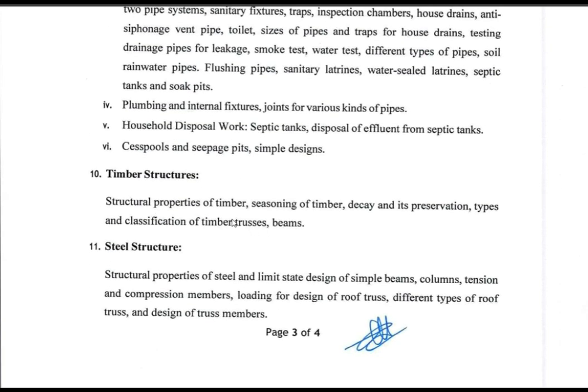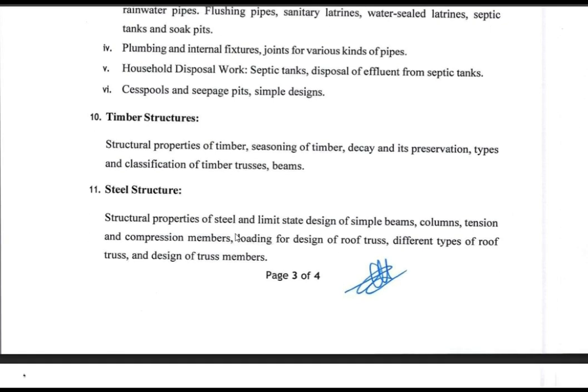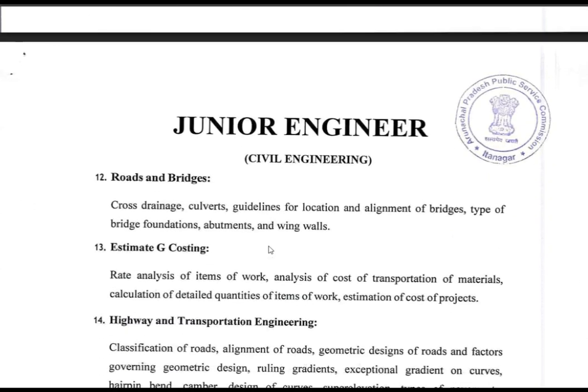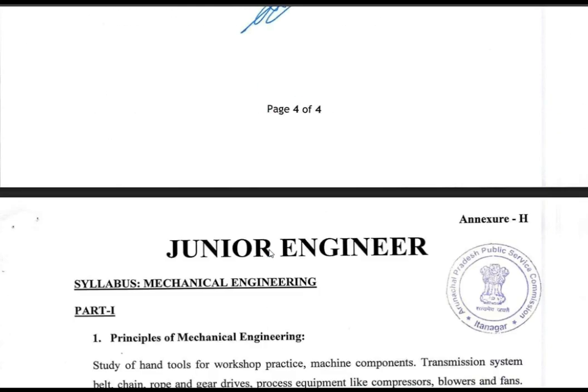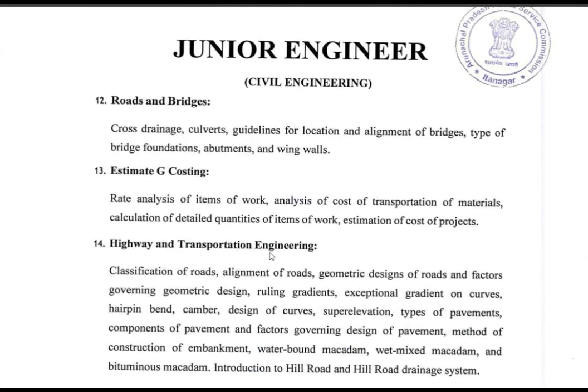Timber structure, if you see, structural properties of the timber, seasoning of the timber, decay and its preservation, types and classification of timber, trusses, beams, etc. Then another important subject is steel structure. So structural properties of the steel, limit state design of simple beams, columns, tension and compression members, loading for design, roof truss, different types of roof truss, design of truss member, etc. So we have around 16 subjects, if you see.